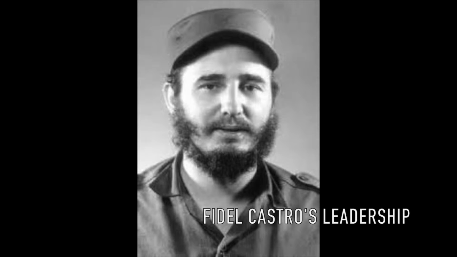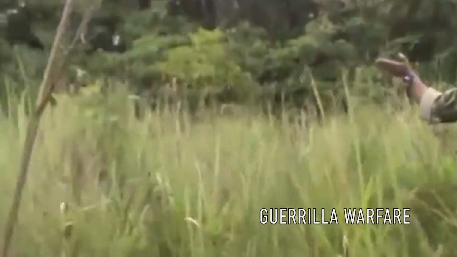Fidel Castro began his leadership in 1953. He attacked the Moncada barracks. Three years later, in 1956, guerrilla warfare took place. In 1959, Cuba became the first communist state.